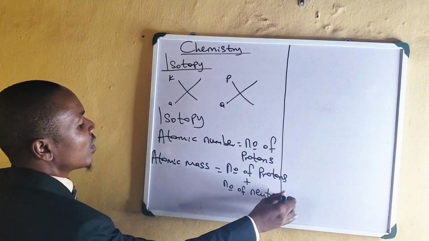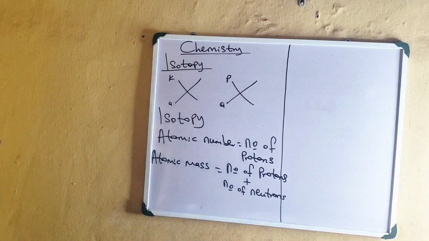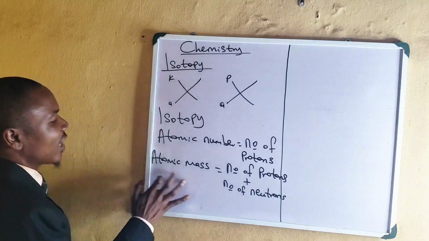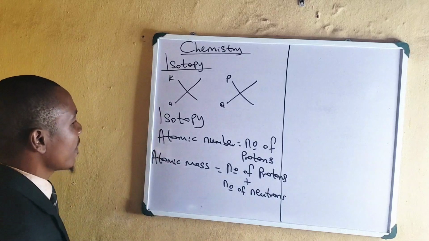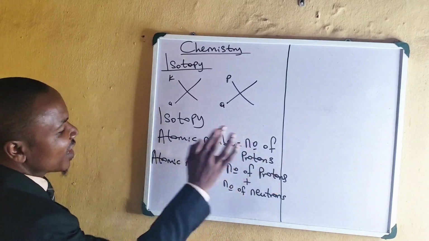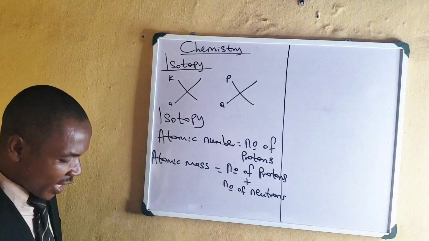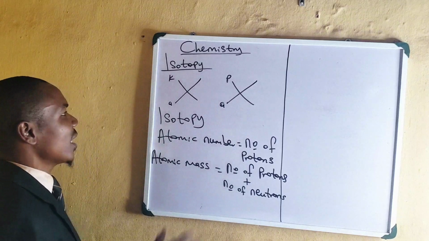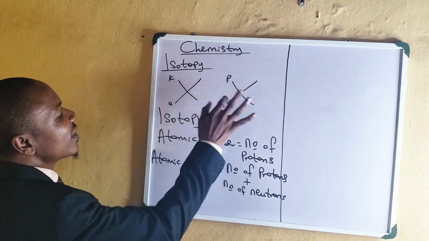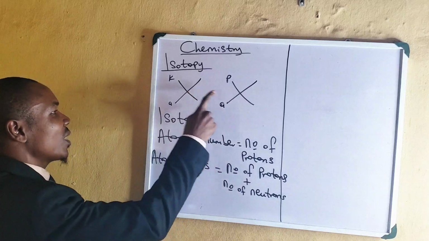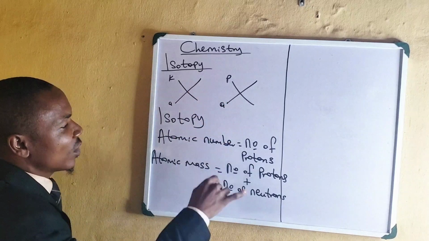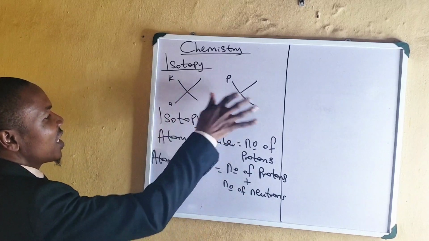Number of protons plus number of neutrons. That is what will give us atomic mass. Can you see that? Atomic number will give us this. Atomic mass will give us that. All right. Now they have said we are talking about the same element, which is XX. Two different atoms of the same element.